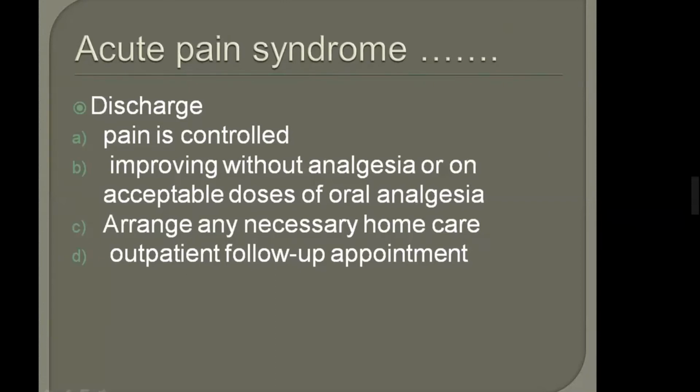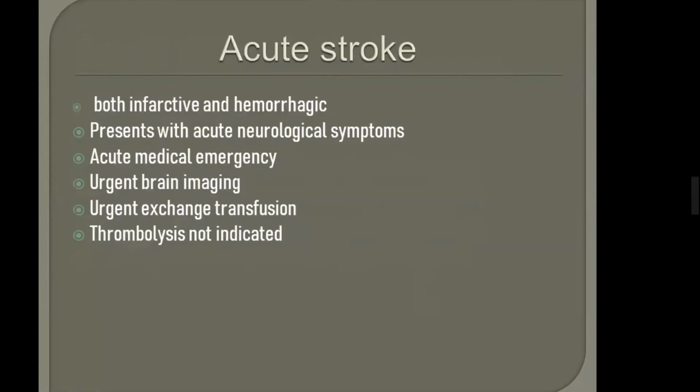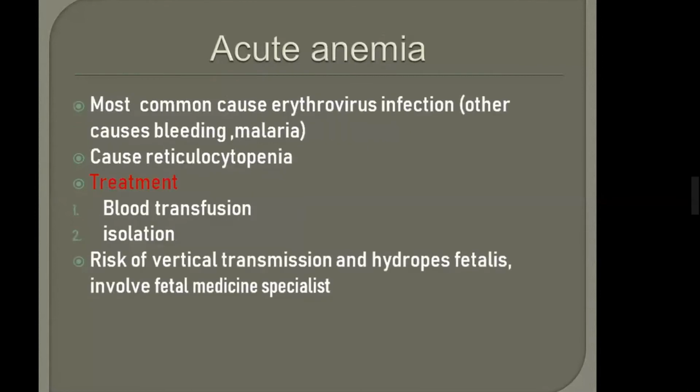Already read in acute chest syndrome, we also go for exchange transfusion. And in acute stroke, we also go for urgent exchange transfusion. Thrombolysis is not indicated. In the whole of acute stroke, the most important point is that thrombolysis is not indicated. Remember it. Otherwise they will not give an MCQ from acute stroke. And then comes the acute anemia.